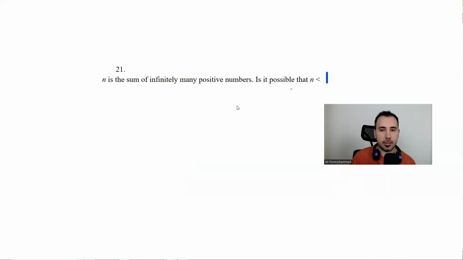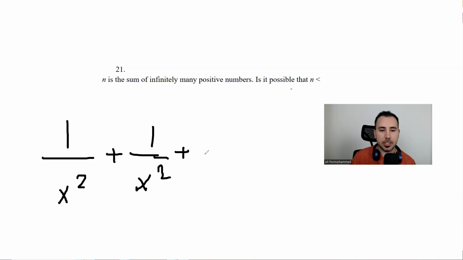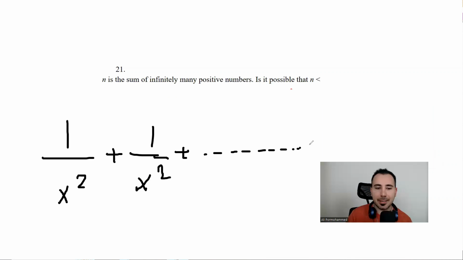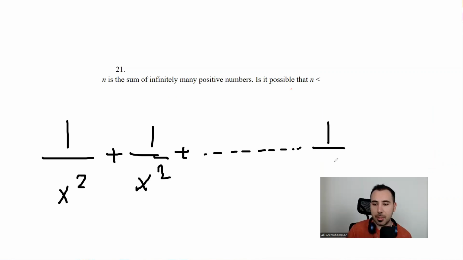What if I write the numbers like this? We have 1 over x squared, for example, plus 1 over x squared, and this will continue. Okay, how many of them do we have? We have infinite numbers, but infinite numbers of 1 over x squared.